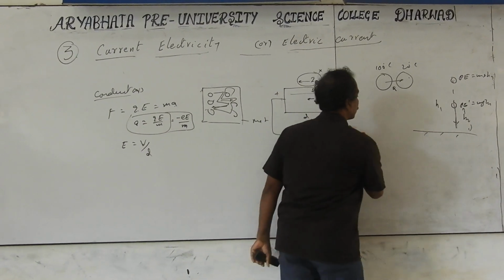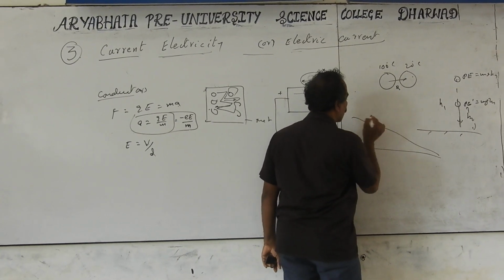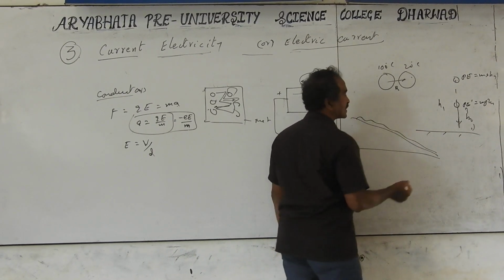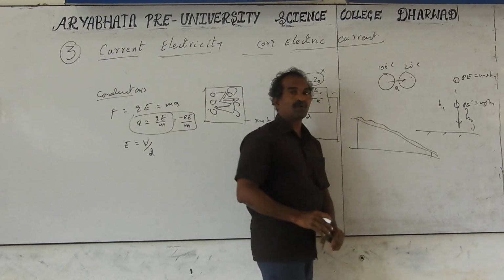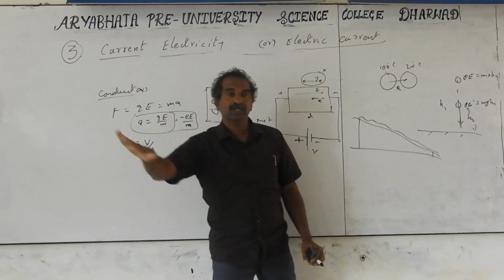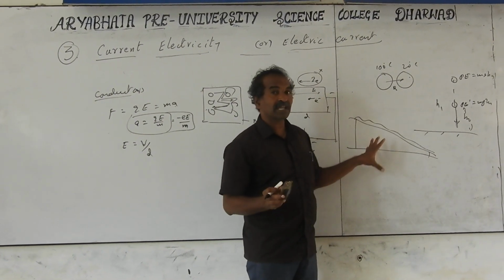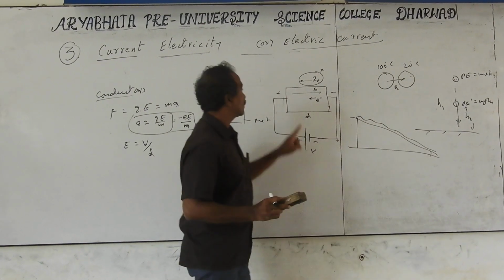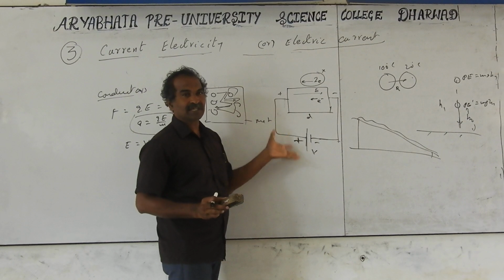If you take water from some height, water flows easily on its own from more height to less height. What is the difference? Here potential energy is more, here potential energy is less. So water always flows from a more potential energy point to a low potential energy point. That means everything in nature tries to travel from high to low. But here electrons are going from low potential to high potential, reversing that natural process.